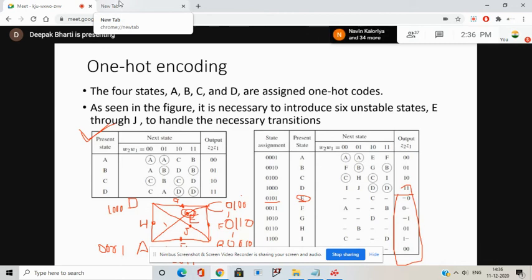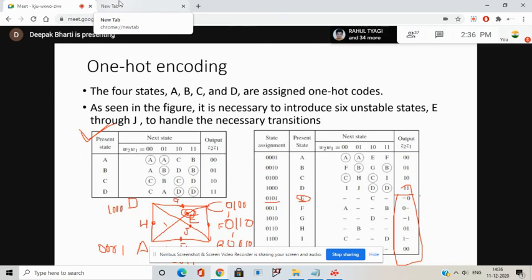Okay, so once the nodes are finalized, you can also find out their state assignment just by keeping this fact in mind, that the Hamming distance of that unspecified state will be 1 from both of the involved stable states. Okay, and output you already know how you have to modify the output table.